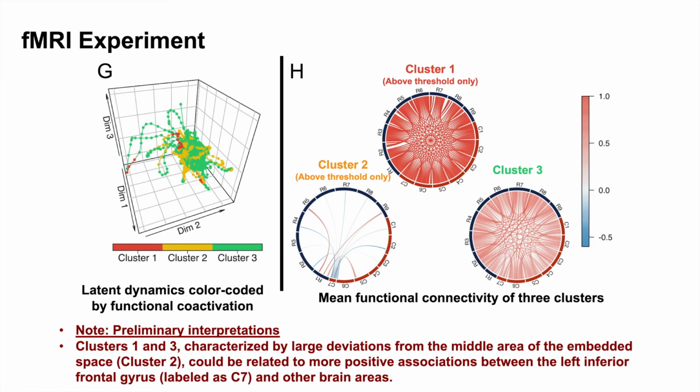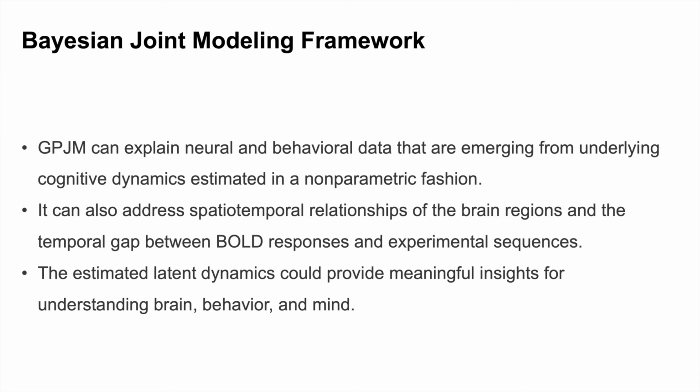In summary, GPJM can explain neural and behavioral data assuming that they emerge from underlying cognitive dynamics estimated in a non-parametric fashion. It can also address some important issues in modeling neural data, such as spatial-temporal modeling and considering the hemodynamic lag in the fMRI data. Finally, the estimated latent dynamics could provide meaningful insights for understanding brain, behavior, and mind.